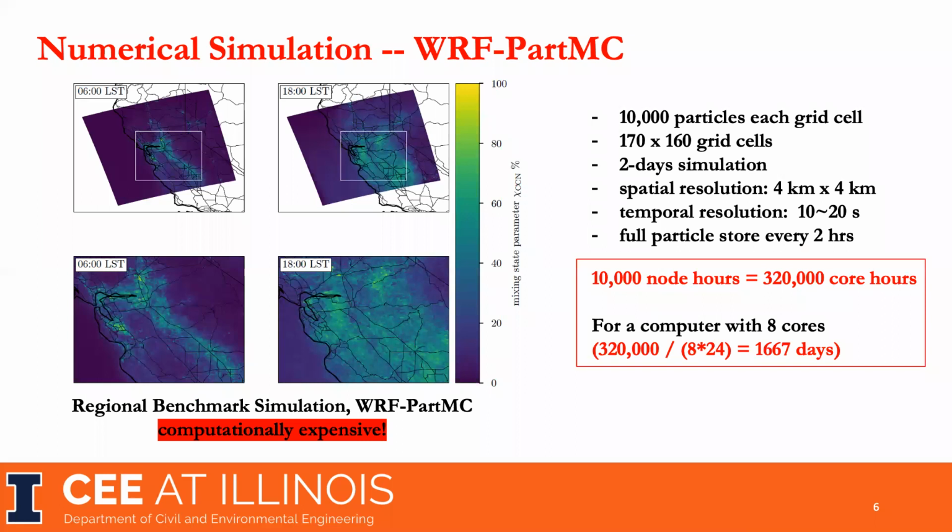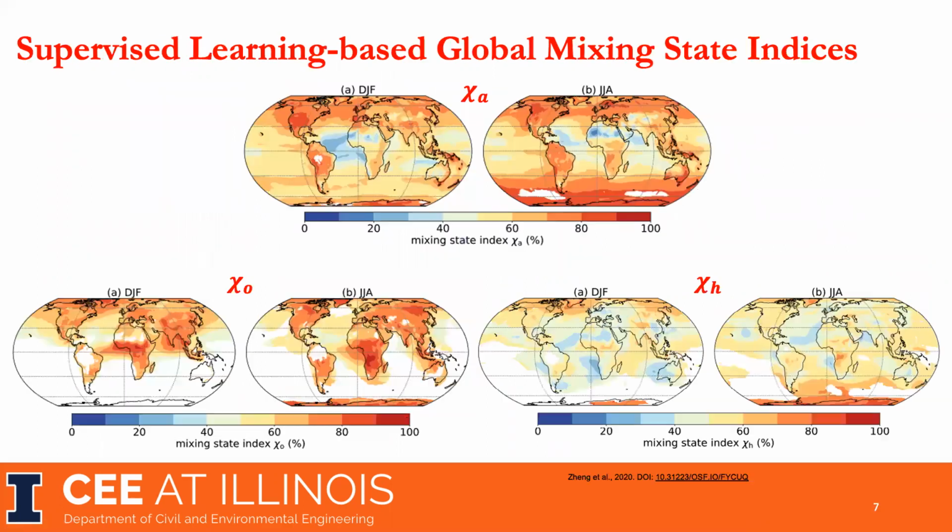The model PartMC is a benchmark to study aerosol mixing state index. In order to map aerosol mixing state index, recent studies have combined the weather forecast model with PartMC to do regional studies, mainly for California. Although this approach is good, it is very computationally expensive.